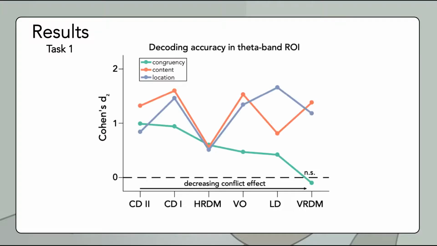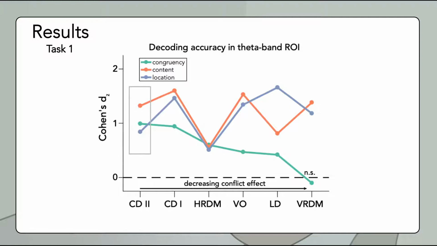This graph from the paper shows an analysis of the EEG data during conflict trials of task 1. The red line shows if the brain notices the identity of the word. The blue line shows if the brain notices from which side the sound came. The green line shows if the brain combines the content of the sound and the location of the sound and detects a conflict between those two features.